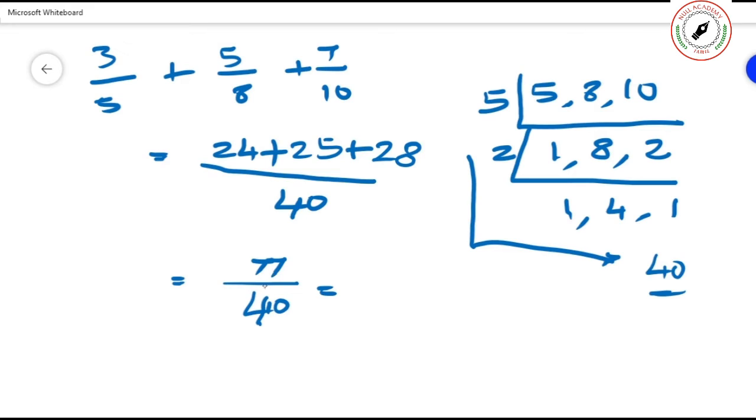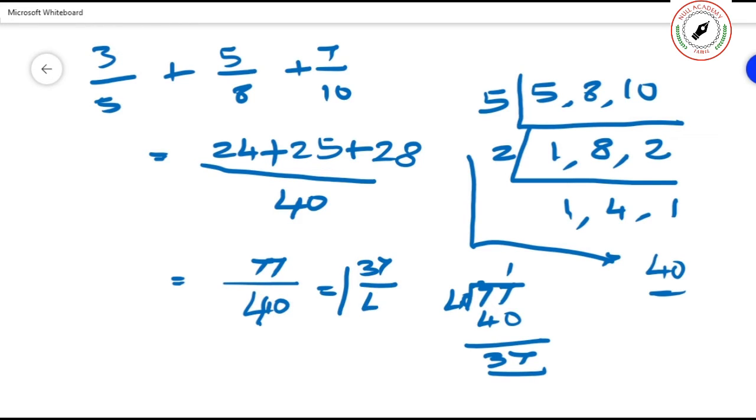Now, suppose the above number is higher and the below number is lower, what do you have to do? You have to convert it into a mixed number. How to do that, you already know. 77 divided by 40: 1 forty is 40, remaining is 37. So 1 and 37 by 40. This is the answer. Okay.